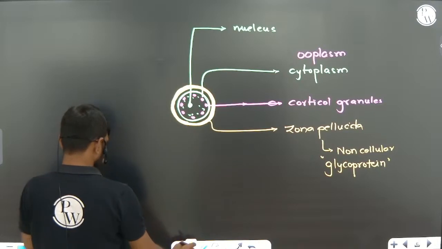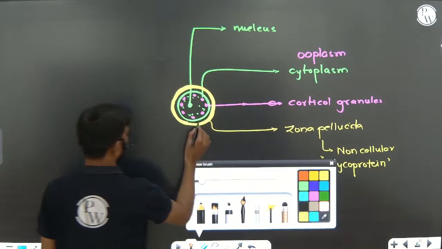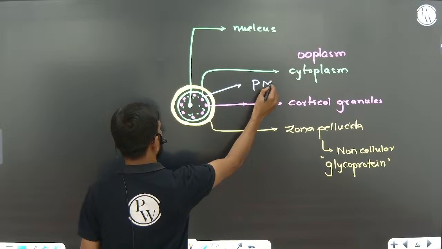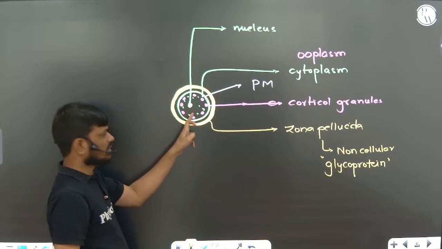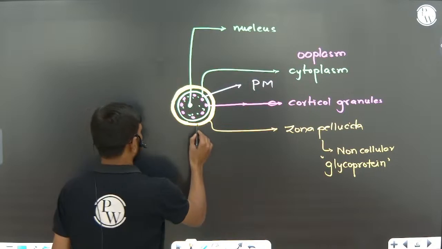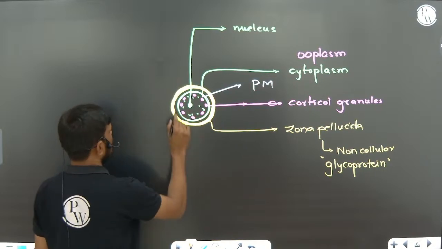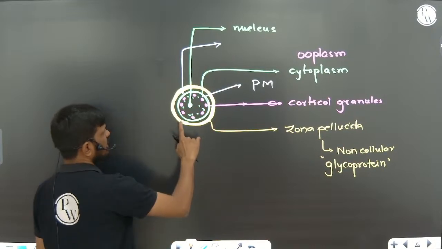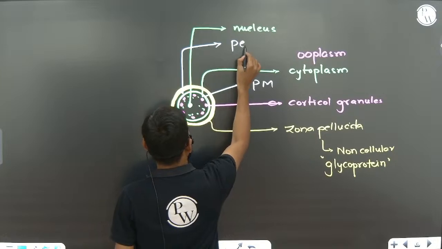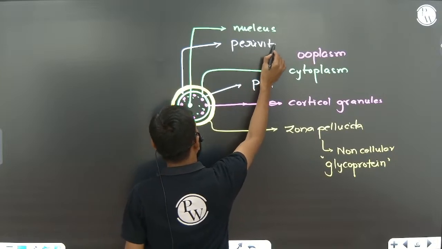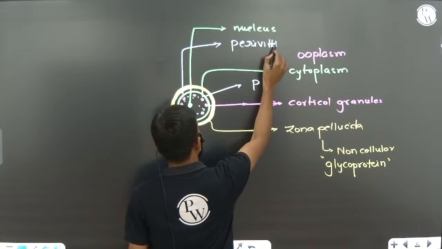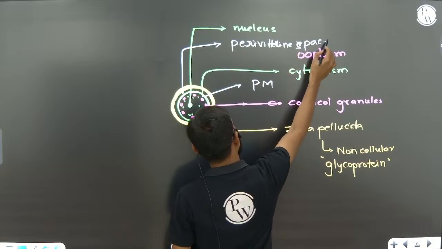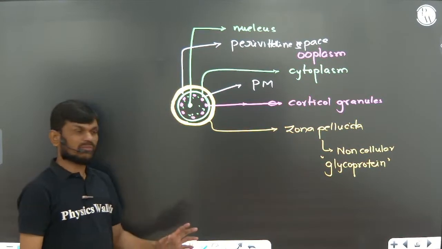Now there is a gap or space, and this is the plasma membrane of the egg. The space between the plasma membrane and the zona pellucida we call the perivitelline space.